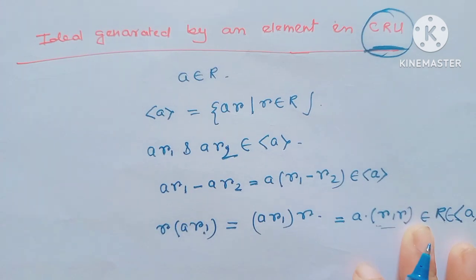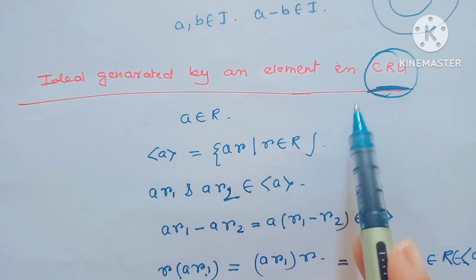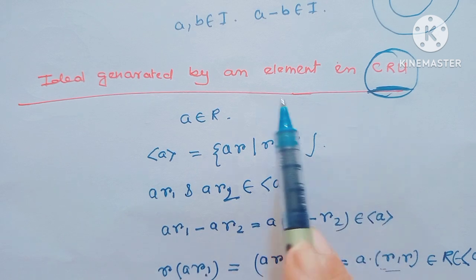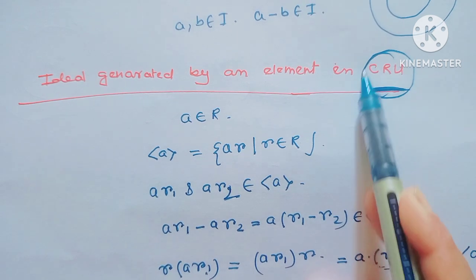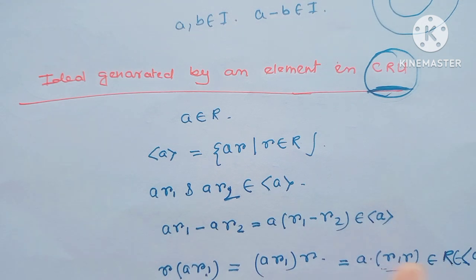So this is an ideal. So the ideal generated by an element is always true when the ring is a commutative ring.